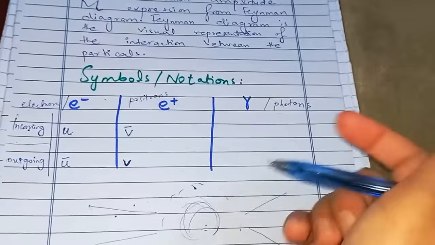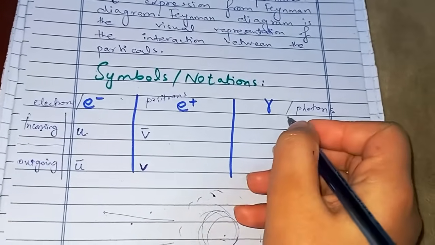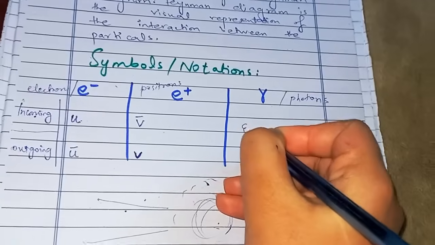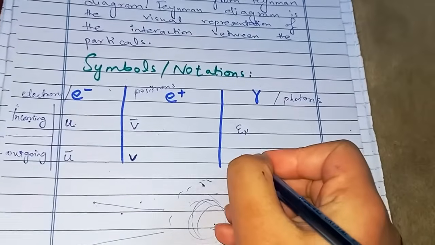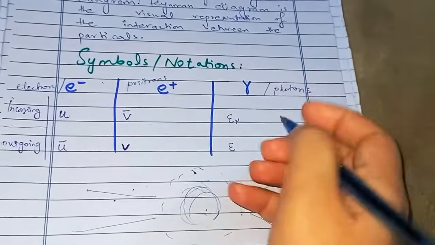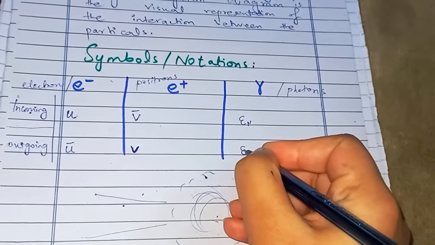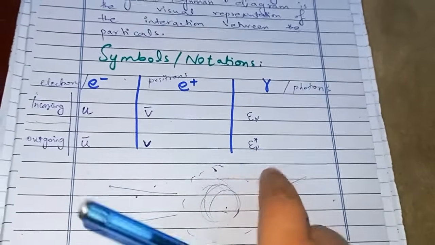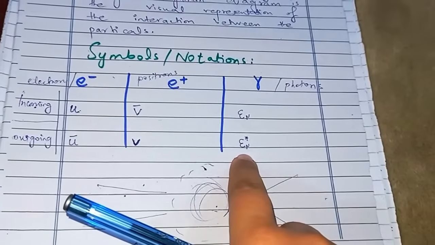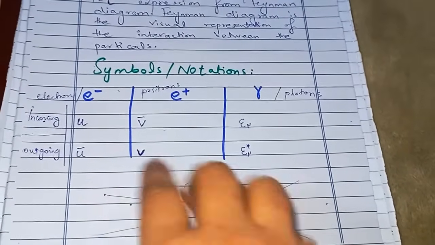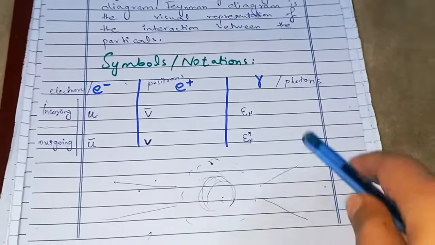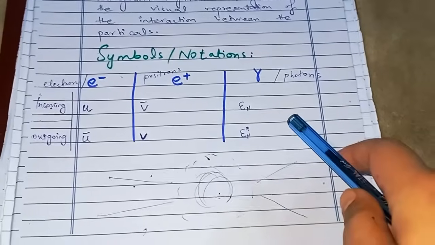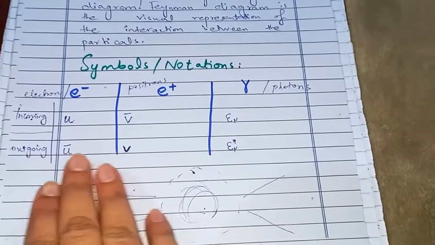All right, for gamma, which are photons, if they are incoming photons, we'll use epsilon with mu in its subscript for incoming photons. For outgoing photons, we'll represent it by epsilon mu with a star over it to show that it's the outgoing photon. These representations are really crucial because they'll be utilized in writing down the expression for interaction amplitude, and they'll be also used in the Feynman diagram. So you have to understand it. Okay, I hope you are clear till that point.